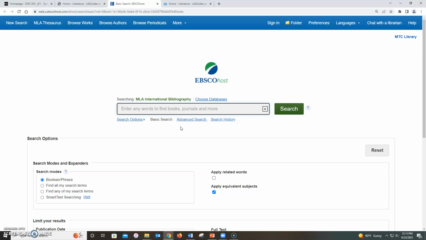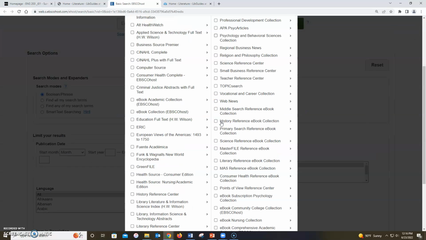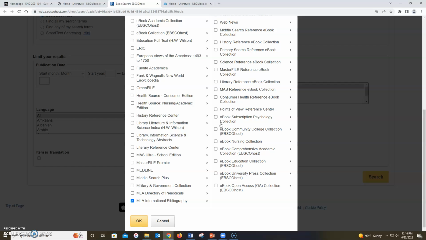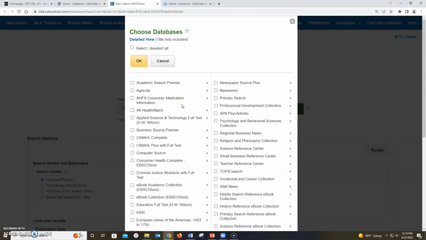Other databases may also be specific to subjects such as psychology, business, or health sciences, or they may be more general, focusing on a variety of subjects. You may search multiple EBSCO databases at once. To do so, click on Choose Databases just above the search bar. This will open a list of all the different EBSCO databases to which MTC subscribes, including some of the ebook collections run by EBSCO. I don't recommend searching all the databases at once.